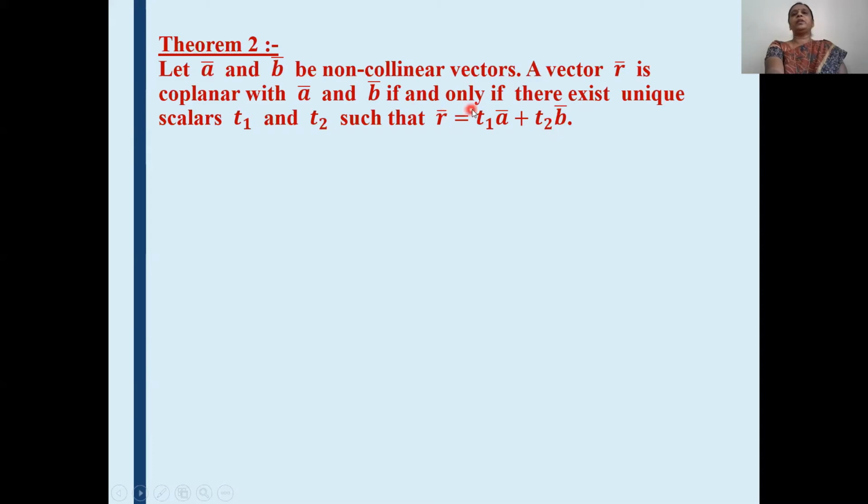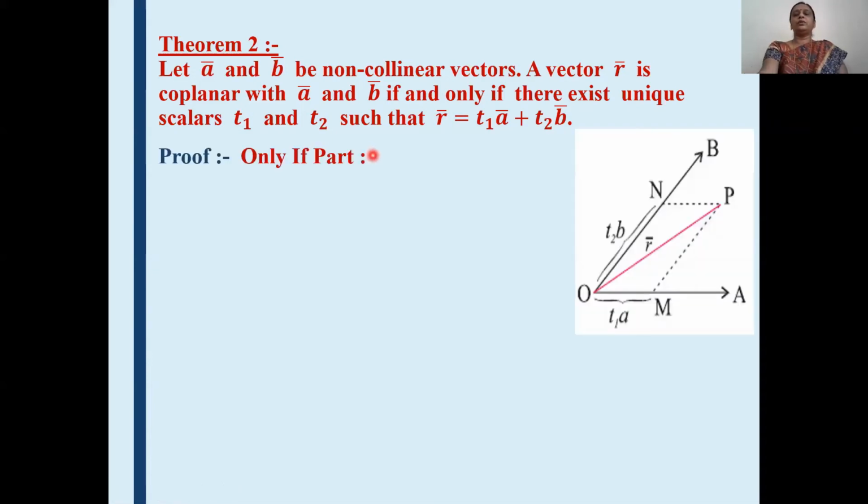Here again, if and only if term is coming, means we have to prove r bar, a bar and b bar are coplanar, and we have to prove they will satisfy this equation, and conversely we have to prove if they satisfy this equation, then vectors r bar, a bar, b bar are coplanar vectors. And here the word unique is coming, means we have to prove the uniqueness of scalars t1 and t2 also. Means this theorem is divided into 3 parts. First part, then its converse, and again uniqueness. Okay, let's see one by one.